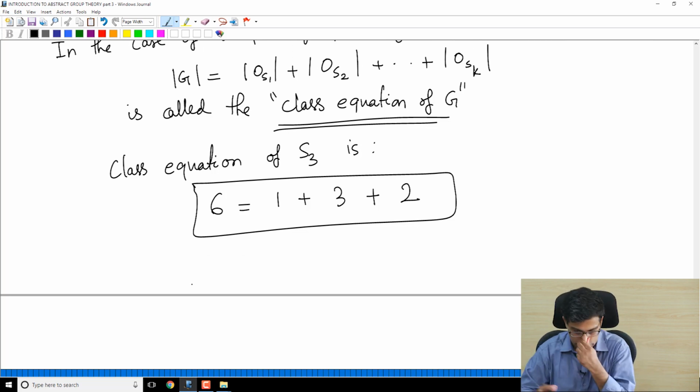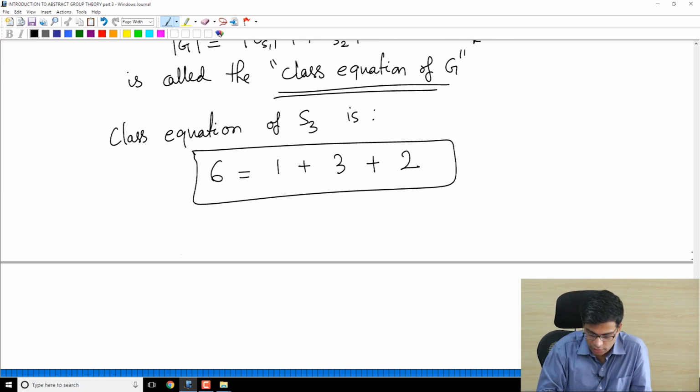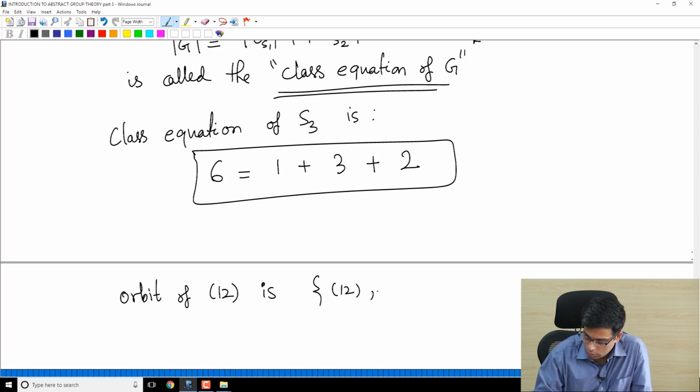Now using this you can also compute the stabilizers of these elements. Because remember, the orbit of (1 2) is (1 2), (2 3) and (1 3).